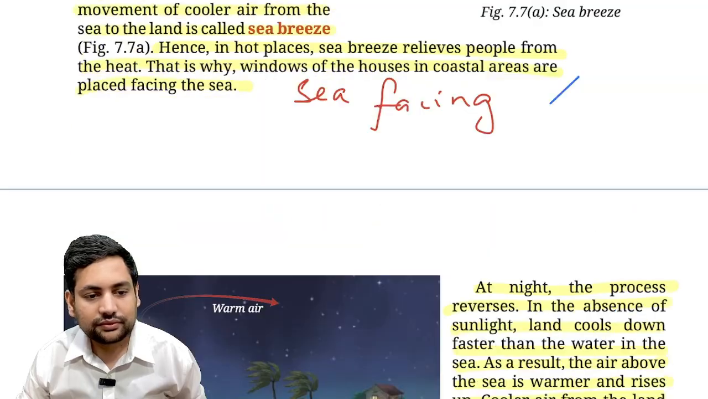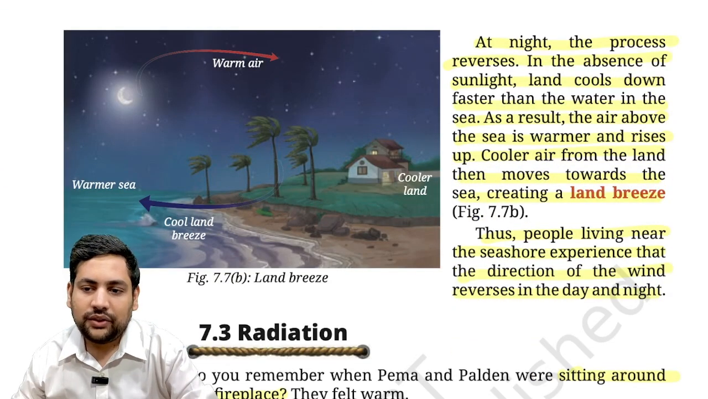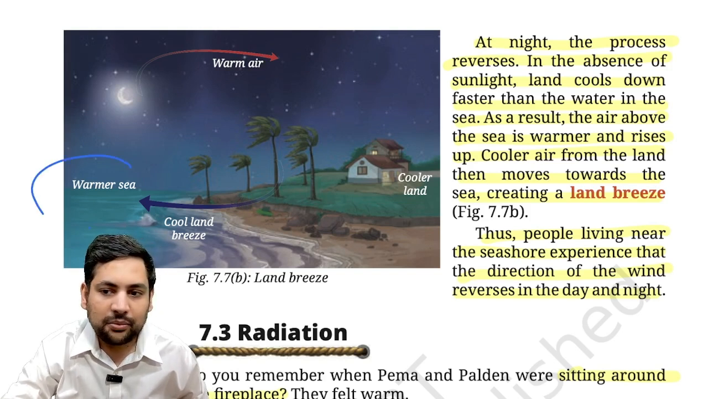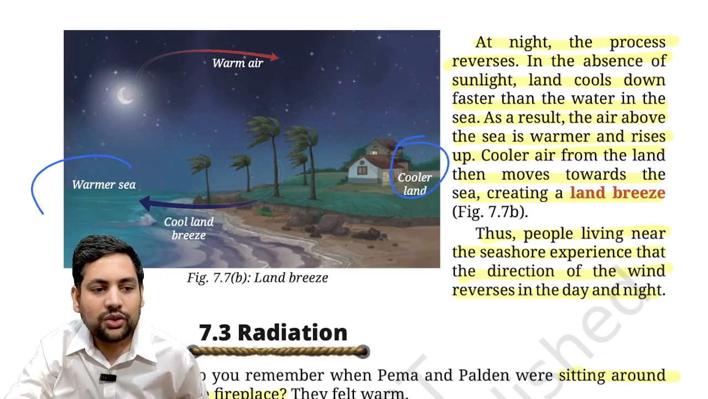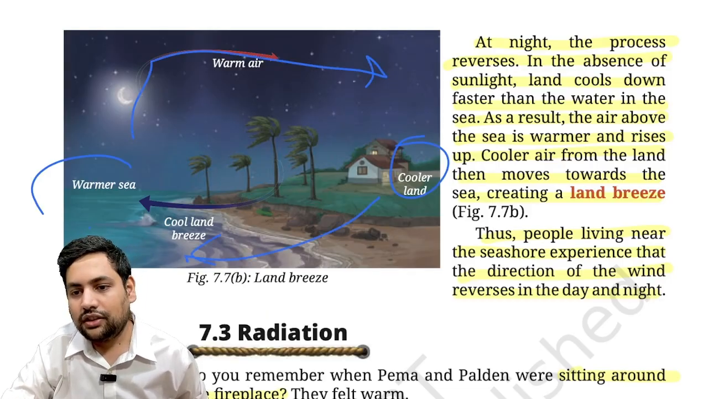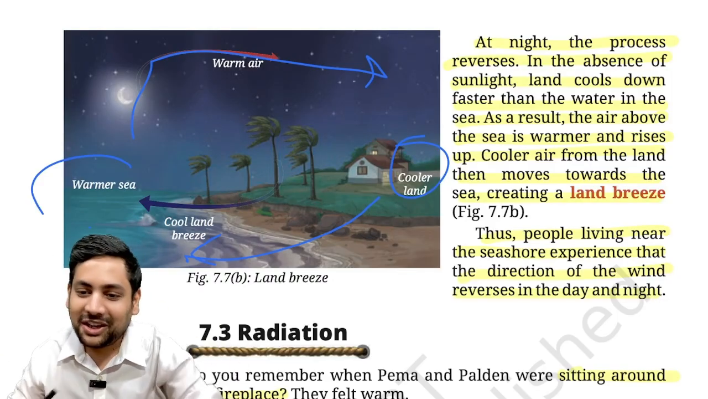Why? Because you can just open the window and even during the daytime there will be flow of air. Now, in night time what happens? Just the opposite. So in the night time what will happen? The sea will be warmer and the land will be cooler. Correct? So warm air again rises from here and moves towards the land, and cool air will go in this direction.